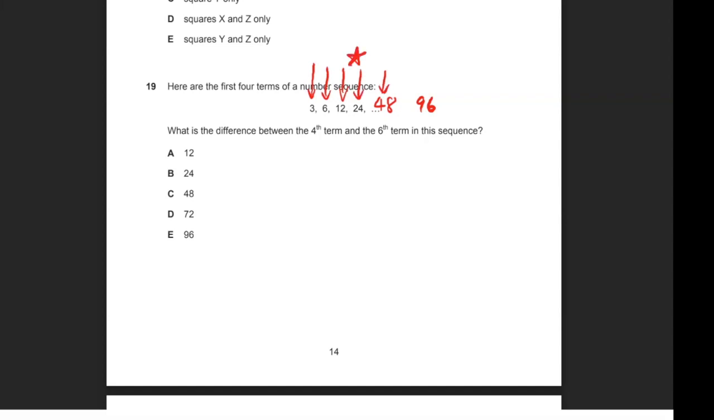5th number, and 6th number. We also care about the 6th number. So what is the difference? Difference is just subtraction. So 96 minus 24, which if we minus, 6 minus 4 is 2. 9 minus 2 is 7. So the correct answer for that is 72. The correct answer for question 19 would be D. Okay, now let's move on to the next one.